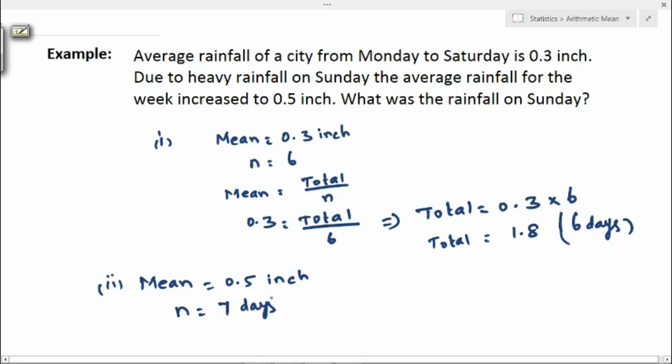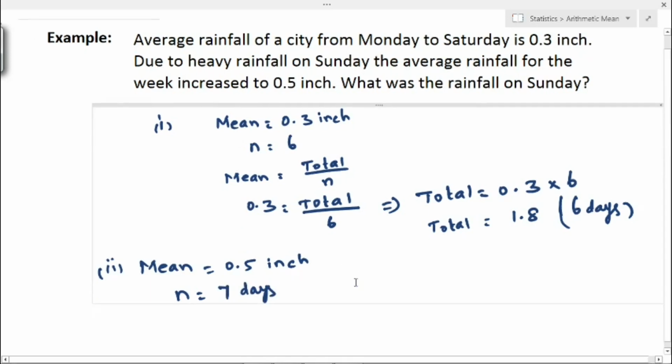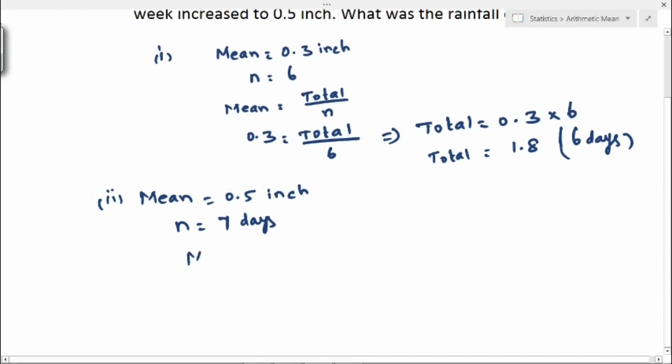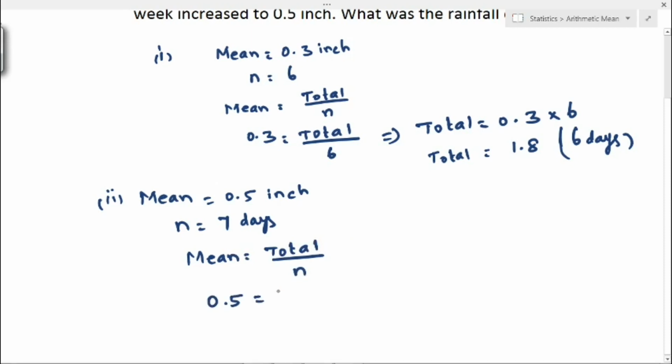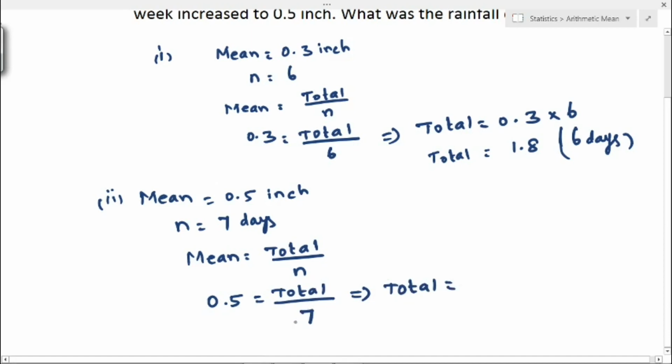Again we have to find the total value. Mean equals total divided by n, that is 0.5, which is the mean value, equals the total we have to find divided by 7. So this implies the total value is 7 into 0.5, so you will get 3.5 inches. So this 3.5 is for 7 days. This is for the whole week, right? So this is the total.